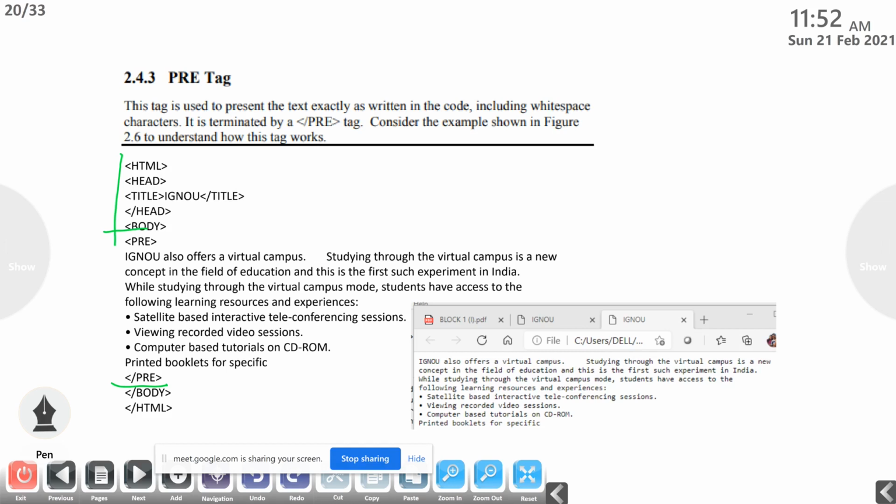Here we used 2-3 spaces, and after this campus there is a new line, where we use the enter key. If you are using the pre tag, all the spaces that we are putting, and all the bulleted points that we are giving, will be displayed as such. So this tag is used to present the text exactly as written in the HTML code, including white space characters. Okay, so that is the pre tag that we are using in this HTML.